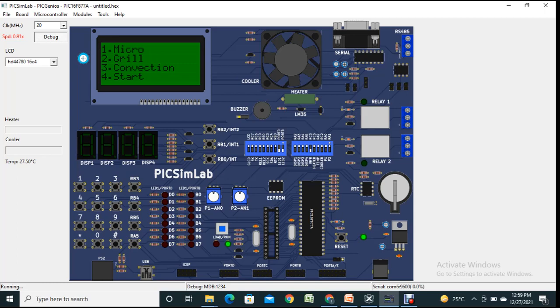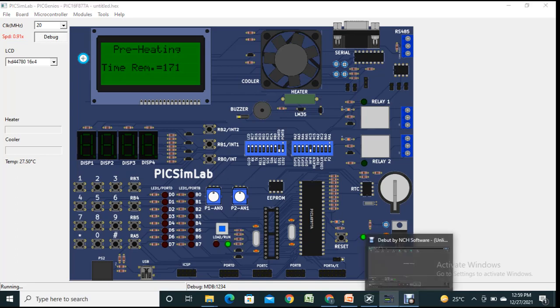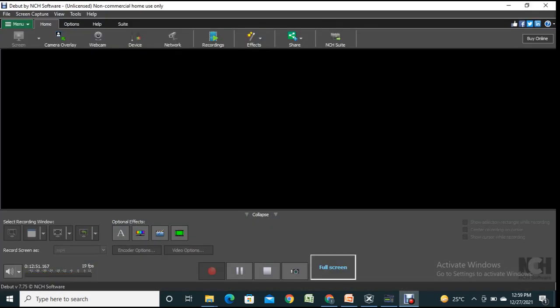Now let's see convection mode and how it works. For convection mode, we have to set the temperature, so we will set the temperature to 230 degrees Celsius. Hash. For this, preheating will be done for 180 seconds, that is 3 minutes. Let's be back in 10 seconds.